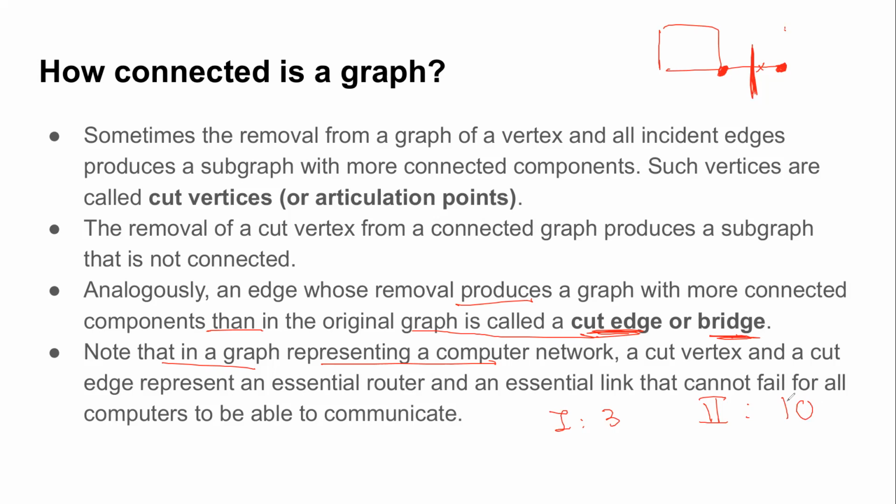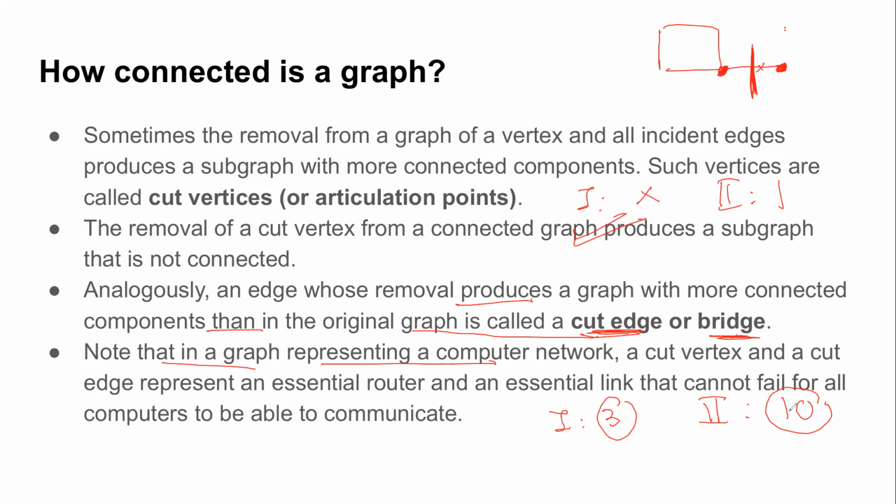See, I gave you the first scenario in the previous slide where one had no cut edge and the second one had one cut edge. There you directly said that this was reliable because there is no scope of getting disconnected. But now I am changing the situation. I'm saying that both of them are vulnerable. They are not going to provide you multiple paths, and there are 3 possible vertices which, if you remove them, it's going to get disconnected. Similarly, there are 10 possible vertices. If you remove any one of them, it's going to get disconnected. So in this case, it's not a binary situation, 0, 1.